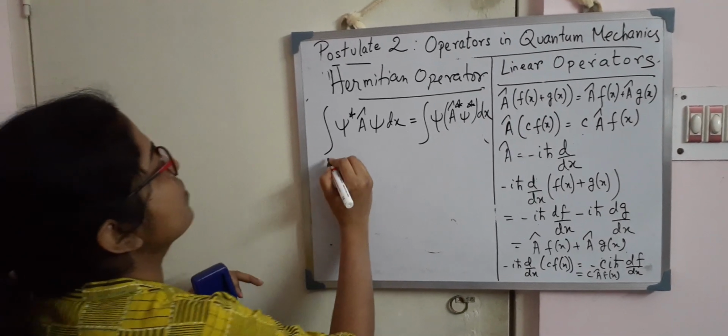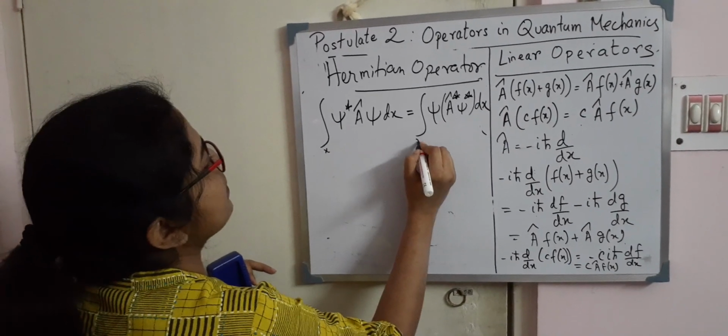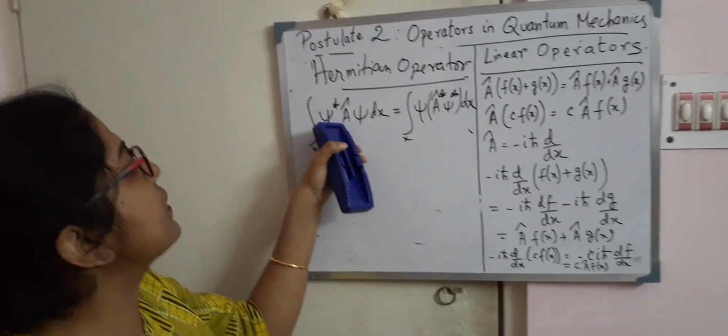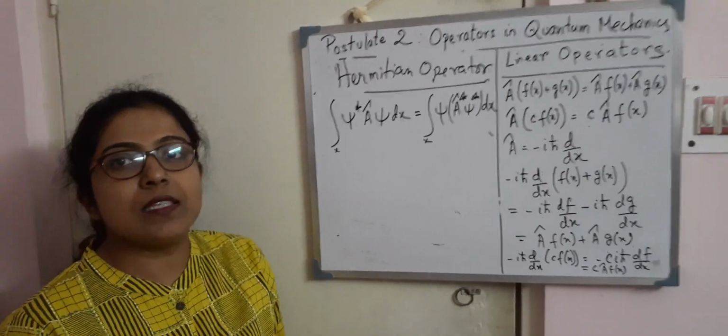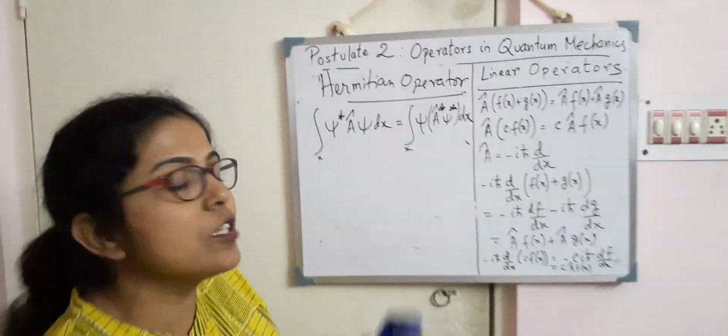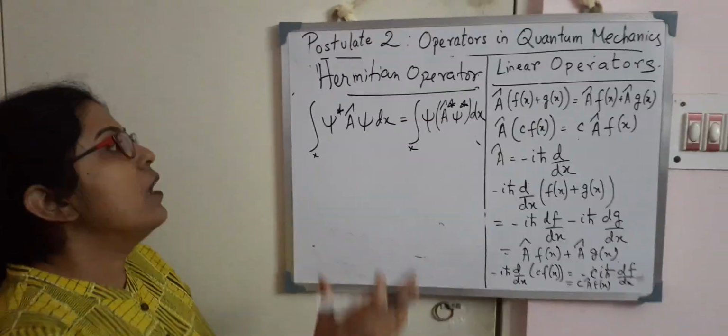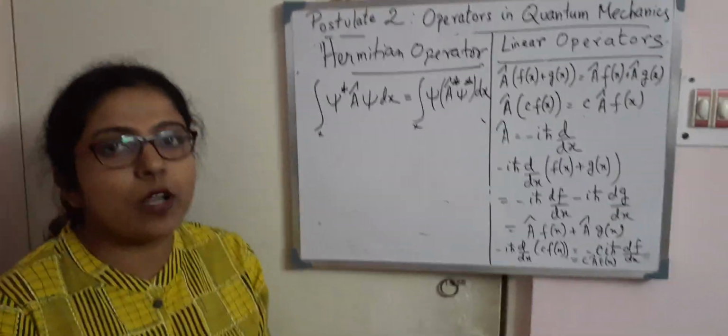So if the integration over the limits of x is satisfied, then I will say that this A cap operator is a Hermitian operator. There are numerous examples of operators being Hermitian. Now, what is the utility of this Hermitian operator?